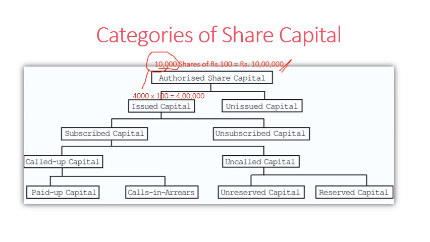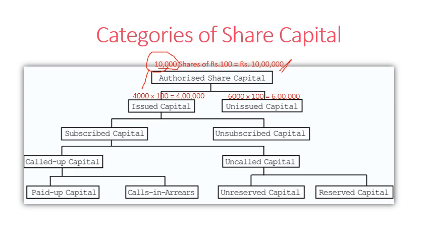The next case, unissued capital. Unissued capital is the part of authorized capital which has not been issued to the public yet. So here 4,000 shares are issued to the public. Then how many shares remain unissued? 600 shares. 600 into 100, 6 lakh rupees worth of shares are unissued. So these are the two classifications of authorized share capital: issued capital and unissued capital.